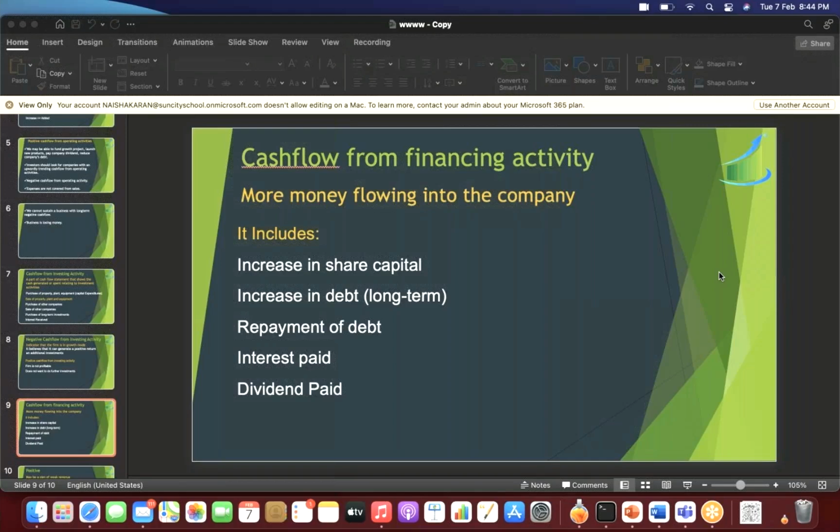So this is primary issue from the company's side, that is known as increase in share capital. This is not what we trade in the market, in the stock market, because that trading in the stock market is resale. That is not from the company's side. That is from one shareholder to the other. Those shares have already been issued by the company. So these we are talking about fresh issue. Now, when the company issues shares, it gives shares to the shareholders, and in return, it receives money from these shareholders. So it's an inflow of cash.